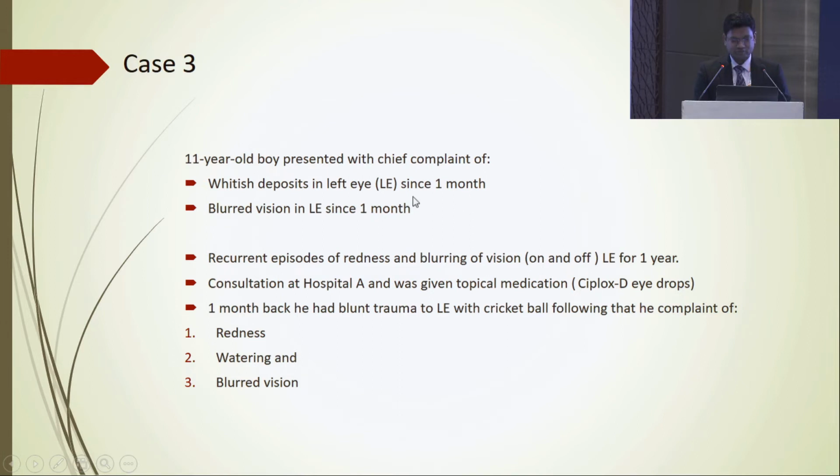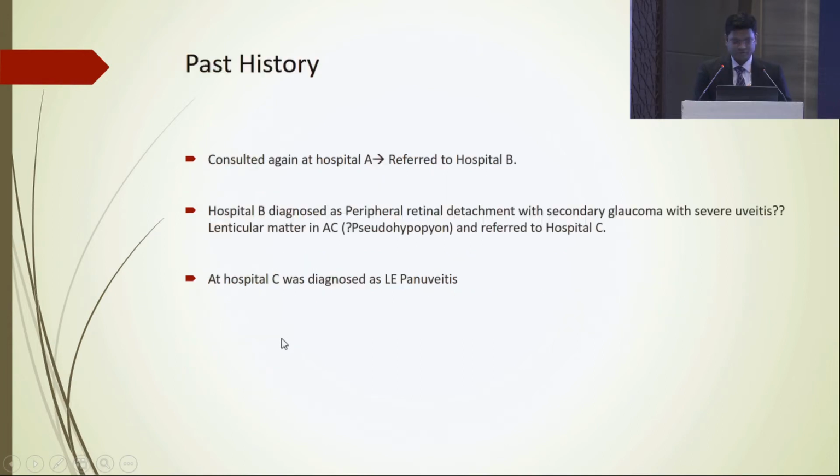Coming to case 3, he is an 11-year-old boy presenting with chief complaints of whitish deposit in the left eye since 1 month and blurred vision in the left eye since 1 month. He had recurrent episodes of redness and blurring of vision in the left eye since 1 year, on and off. He consulted hospital A and was prescribed some topical medication. One month back he had a history of trauma to the left eye, following which he is complaining of redness, watering and blurred vision.